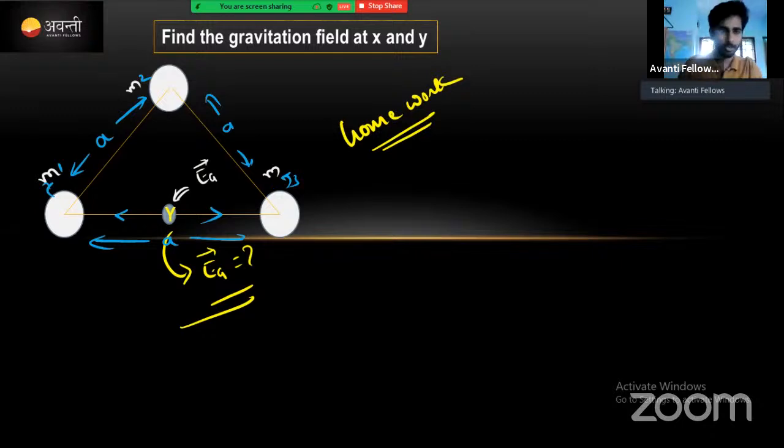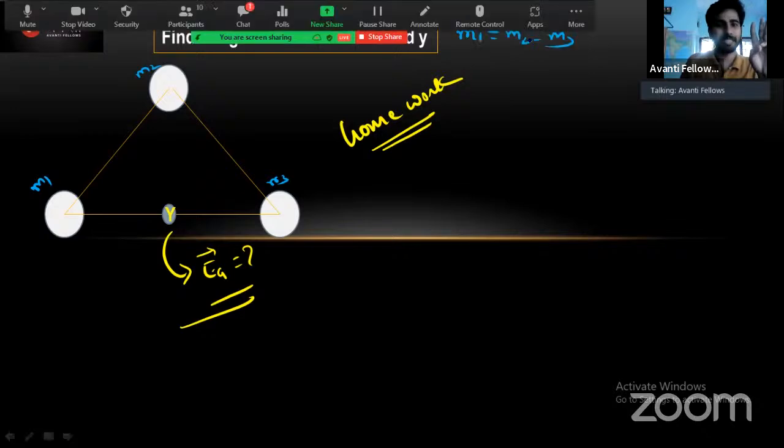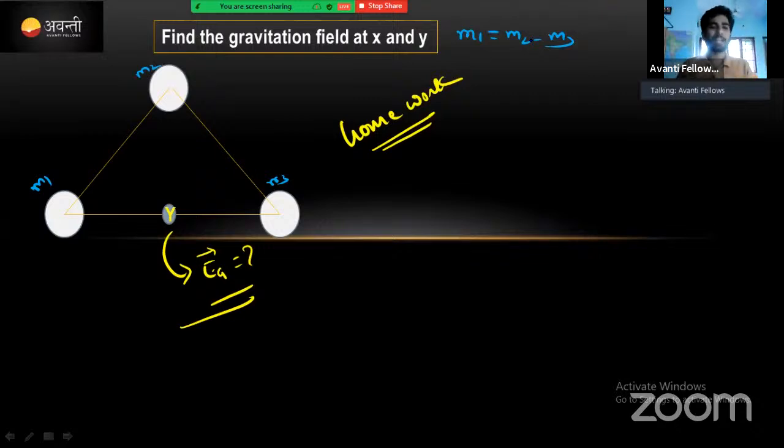Let me do one thing here. I will erase everything and I will write down anything. Okay, so. This is mass m1, mass m2, mass m3. These three masses are equal. m1 is equal to m2 is equal to m3. These three masses are also equal.